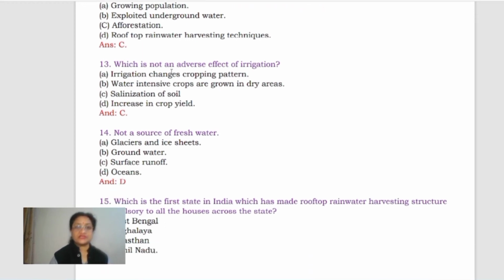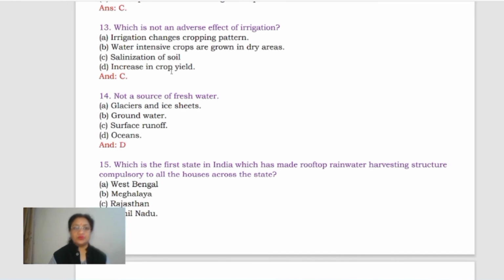Which is not an adverse effect of irrigation? Let's see. Number 1 is irrigation changes cropping pattern. Okay. Number 2, water intensive crops are grown in dry areas. Right. Number 3 is salinization of soil. And number 4 is increase in crop yield. Not an adverse effect.